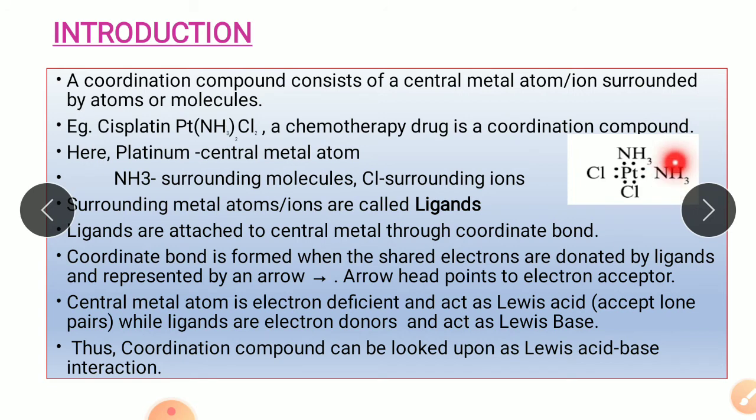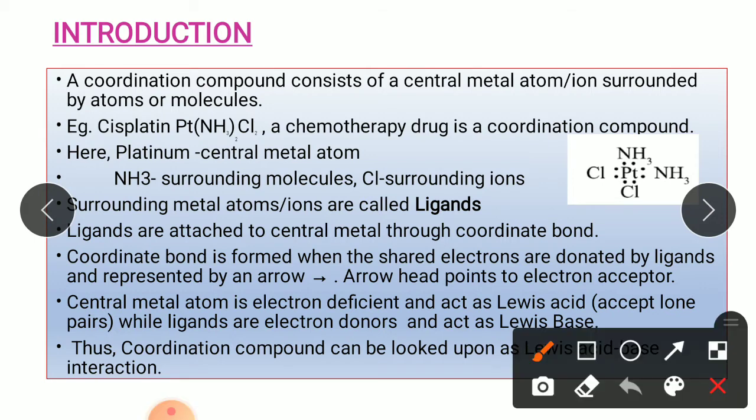Here there are four ligands surrounding the platinum atom. So there are four coordinate bonds formed by the platinum. Now this coordinate bond is represented by an arrow. So you can write the coordinate bond with platinum at the center.